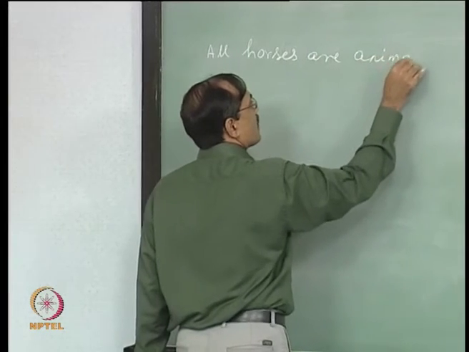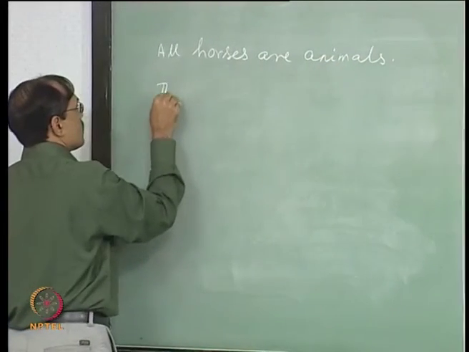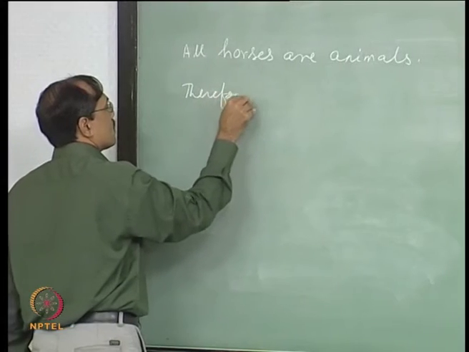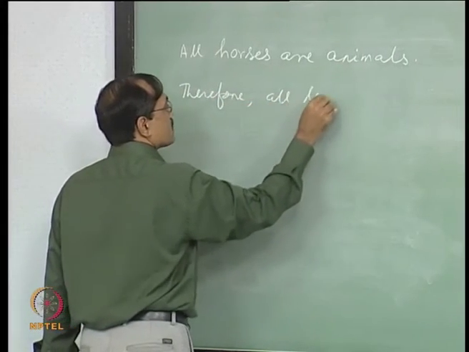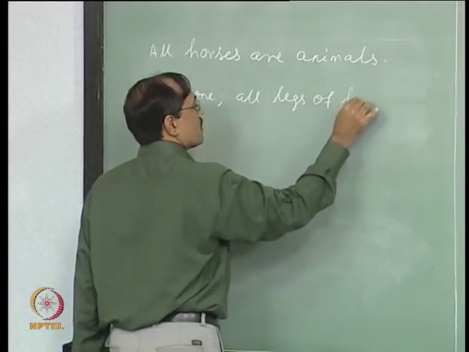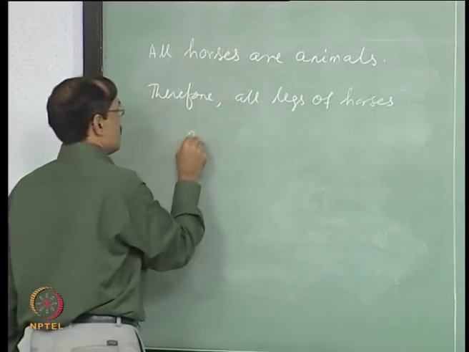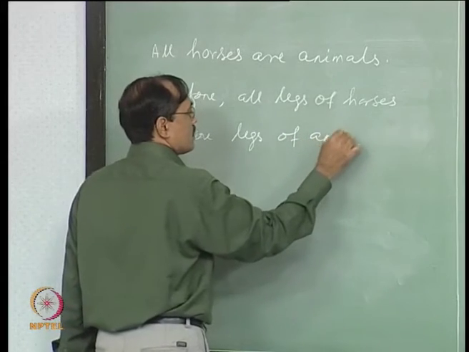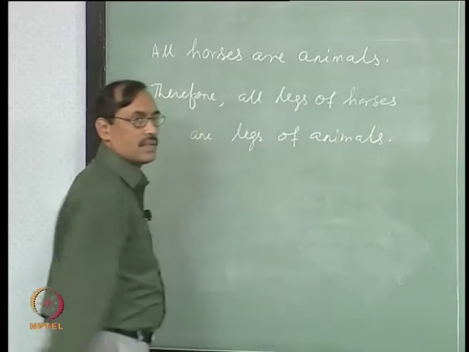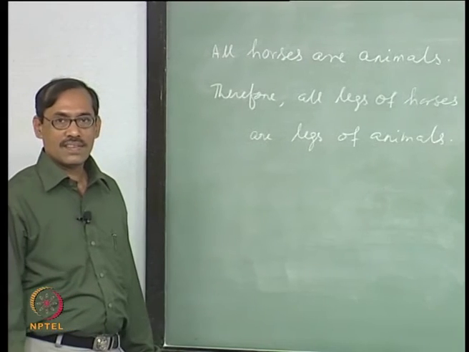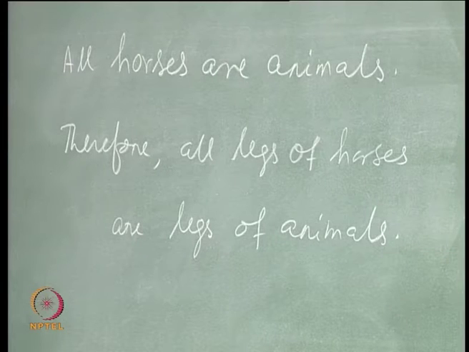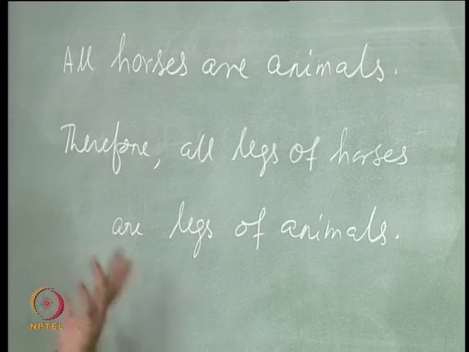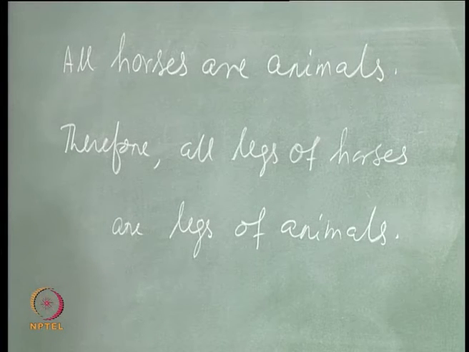All horses are animals, therefore, all legs of horses are legs of animals. Right? This seems to be a valid argument. Okay? Now, first thing is how to symbolize. It should be easy.